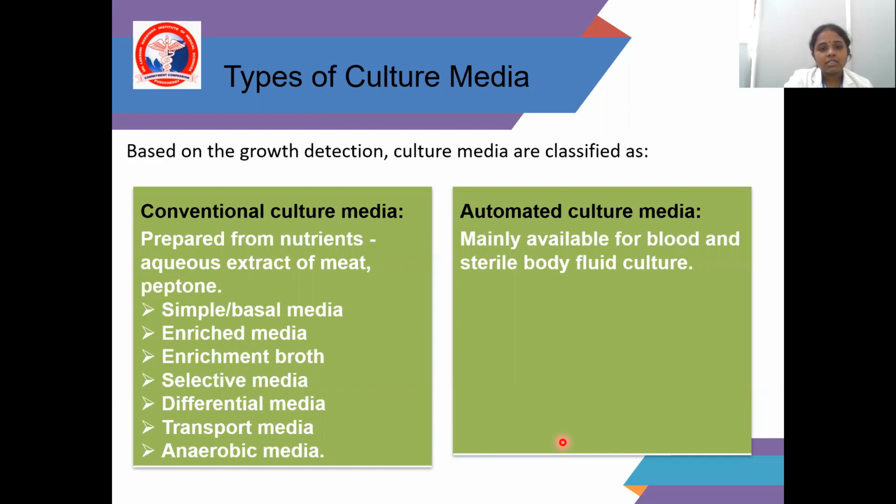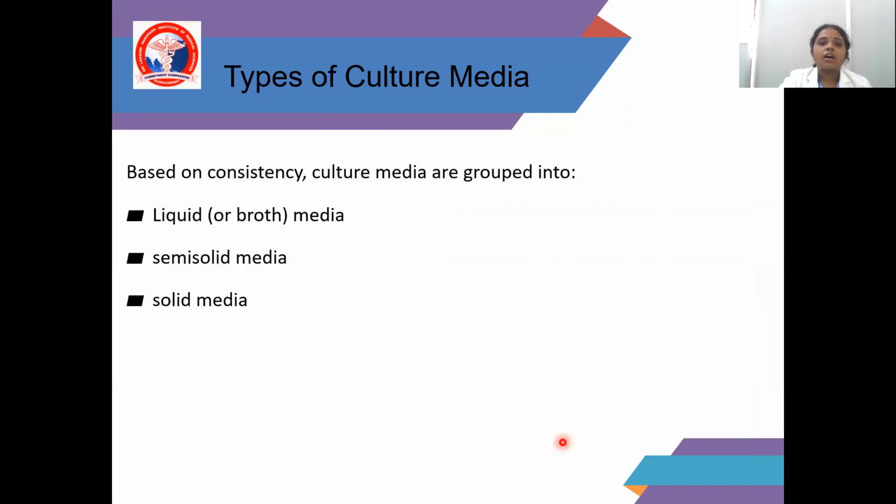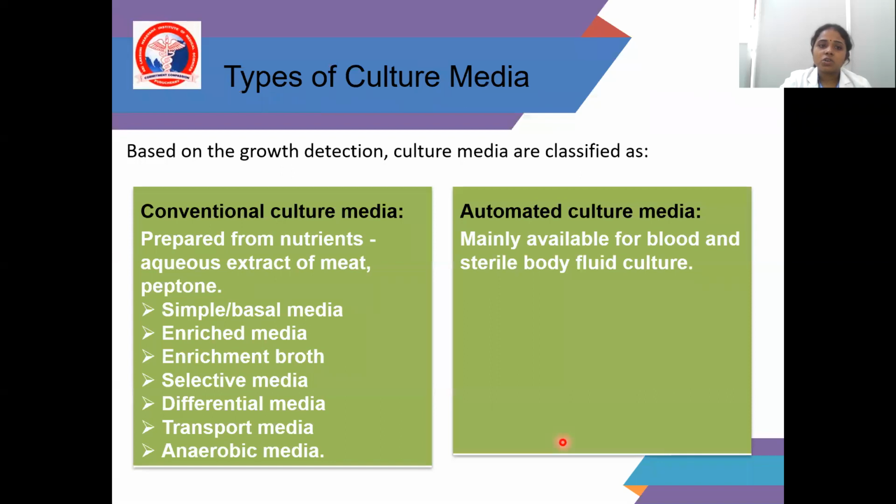What are all the media? The types of media: simple or basal media, enriched media, enrichment broth, selective media, differential media, transport media, and anaerobic media. Automated culture media are mainly available for blood and other sterile body fluid cultures. So the types of culture media are based on the consistency and based on the growth detection.